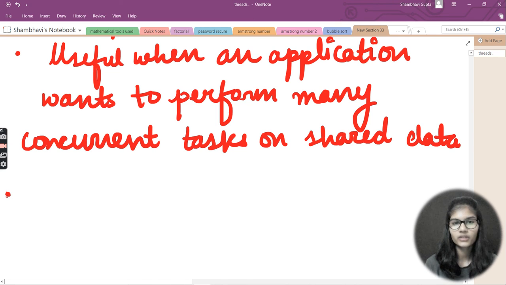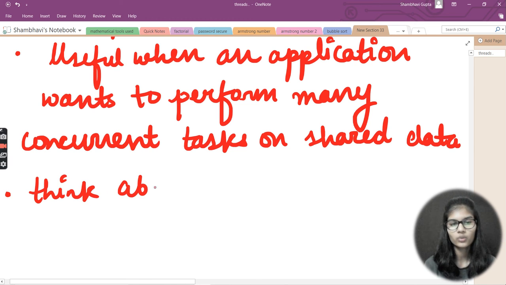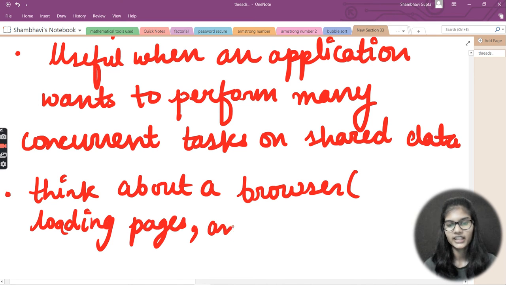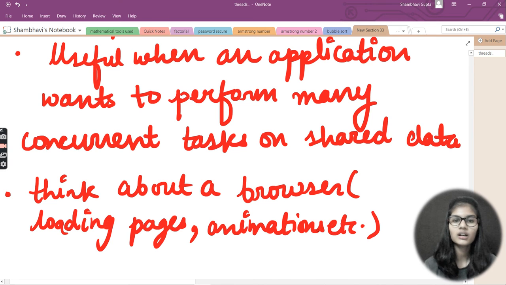Now what is the example for this particular case, where we want to perform many concurrent tasks on shared data? In this case, I would write: think about a browser. Inside the browser, you can take the loading pages, the pages which you search on, which load at the start. Let's say you have some animations as well. These are examples where we want to perform concurrent tasks on the shared data.